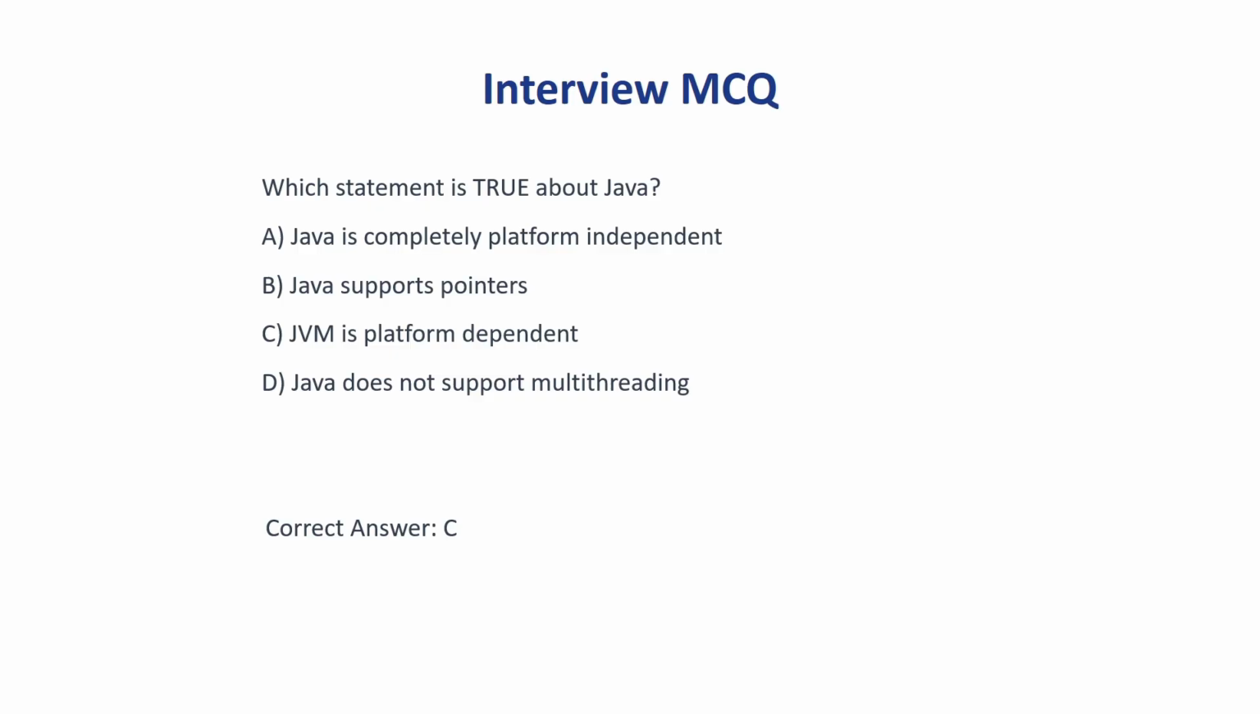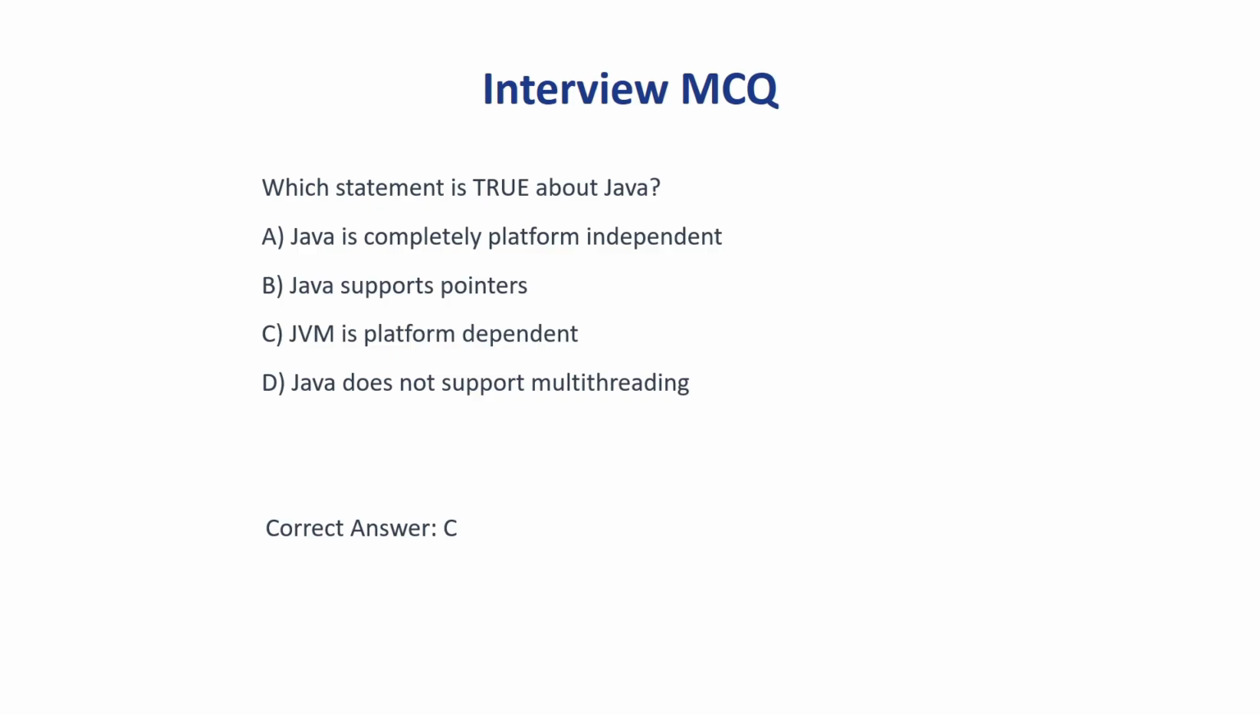The first statement was A. Java is completely platform independent. Why is this statement wrong? Java is not 100% platform independent because the JVM itself depends on the operating system. Java is platform independent at the bytecode level, not at the JVM level.